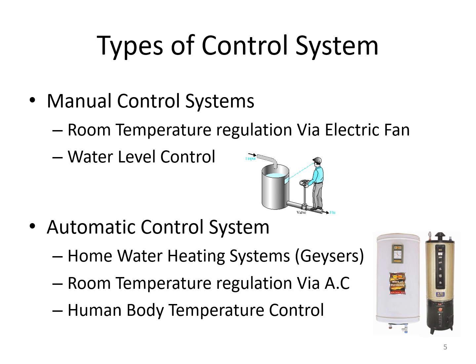Whereas coming to automatic control systems, these are the control systems where the controlling action is done automatically without human interference. An example for this which we can quote is the home water heating system, that is, the geysers which we use regularly in our day-to-day life. It is an automatic control system where the geyser is going to switch off once the water gets heated to the desired temperature. Similarly, room temperature regulation via an air conditioner is also an automatic control system, and human body temperature control could be considered an example of an automatic control system.